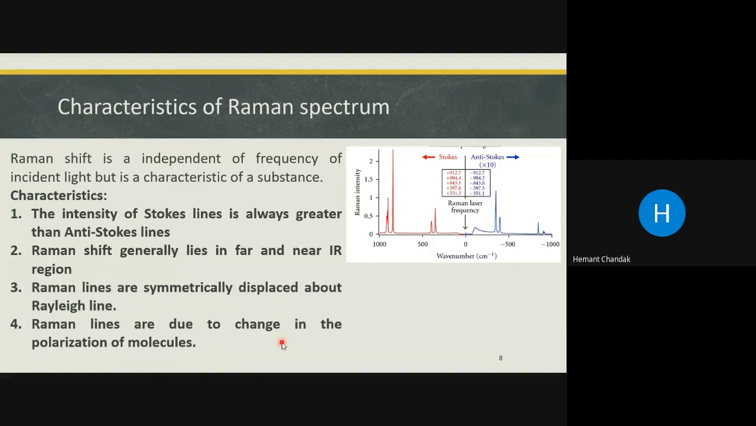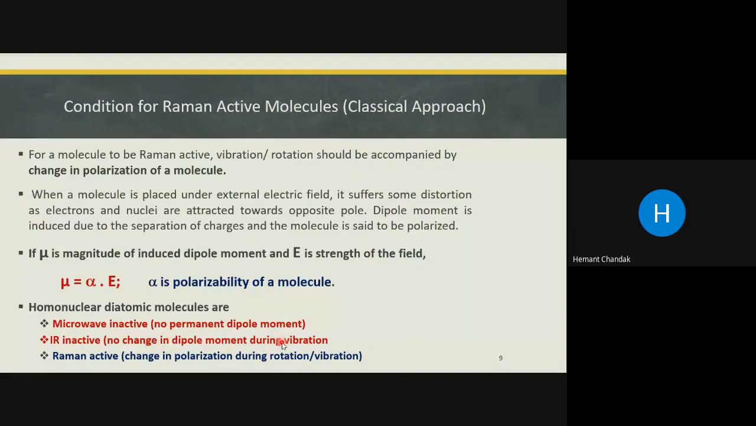This is again an important parameter related to the Raman spectrum. There may be a question in the examination related to the characteristics of a Raman spectrum. Now, which molecule will be Raman active? This can be understood well if you keep classical mechanics before your eye, so you have to keep a classical approach. So what is the condition for a molecule to be Raman active?